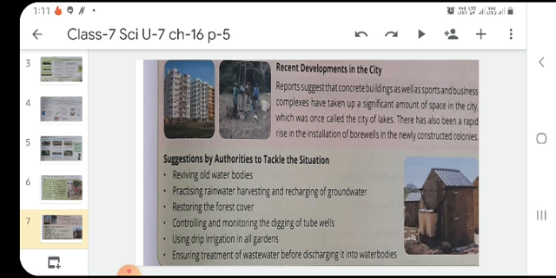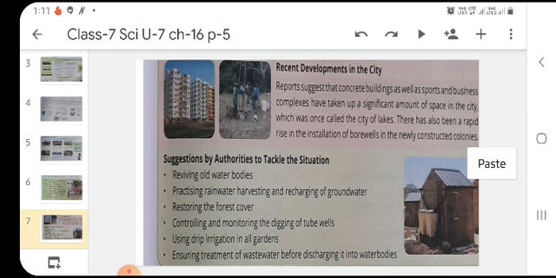Now, what were the suggestions by authorities to tackle the situation? Reviving old water bodies, practicing rainwater harvesting and recharging of groundwater, restoring the forest cover, controlling and monitoring the digging of tube wells, using drip irrigation in all gardens, ensuring treatment of wastewater before discharging it into water bodies.